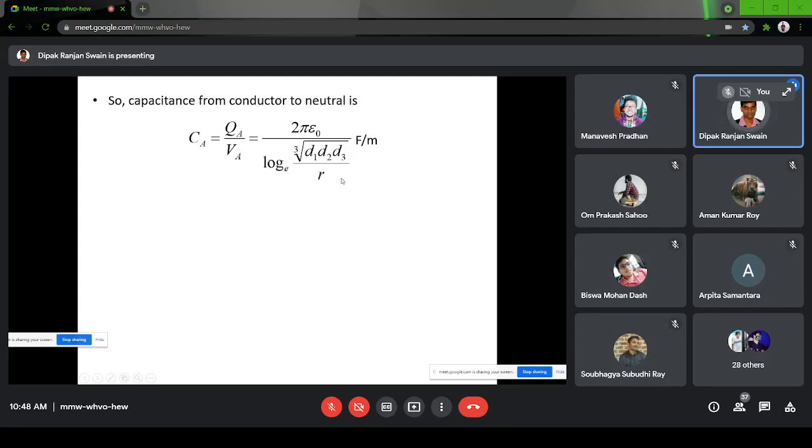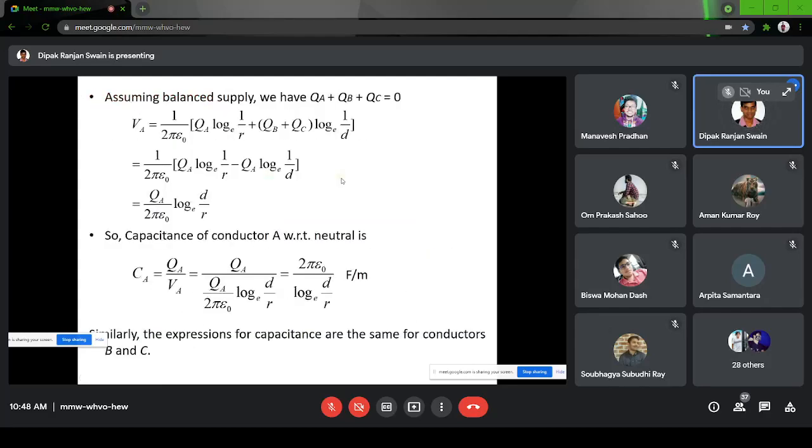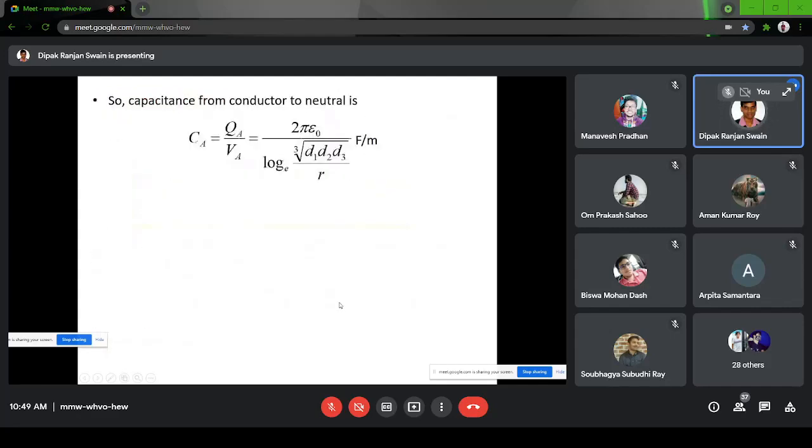Okay. What is the value of capacitance when there was no transposition? Simplified, 2π ε0 / ln(d/r). So now we have the average value of that. So cube root is there, and this is the value of capacitance. Okay.